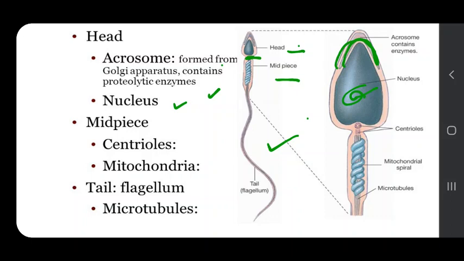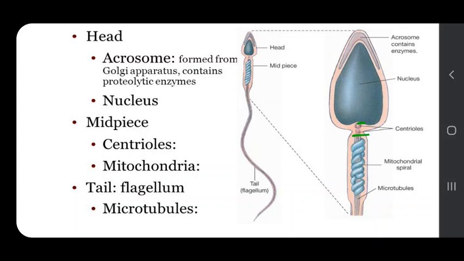Now the centriole. There are two centrioles. This is the proximal centriole, and this is the distal centriole. So there are two centrioles. The proximal centriole will lie in the depression of the nucleus, and in some species the distal centriole also lies over here in the neck region, while in human sperm, the neck along